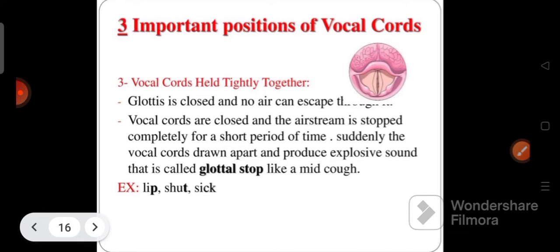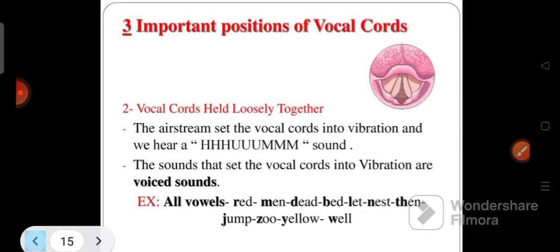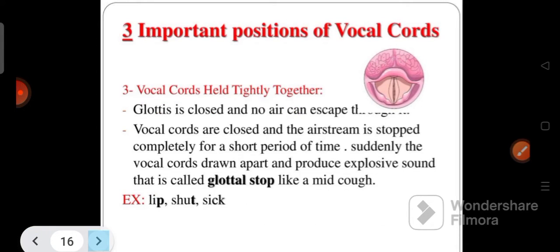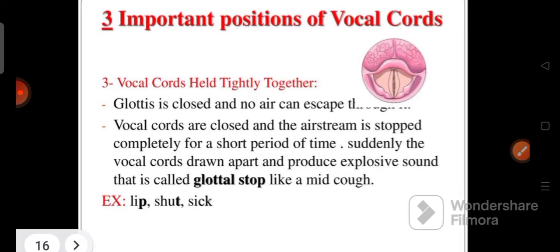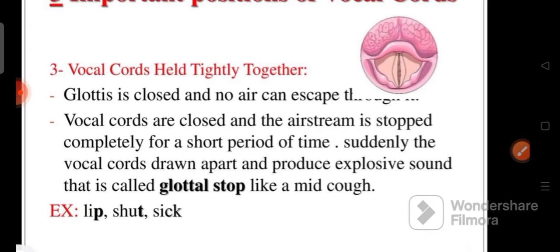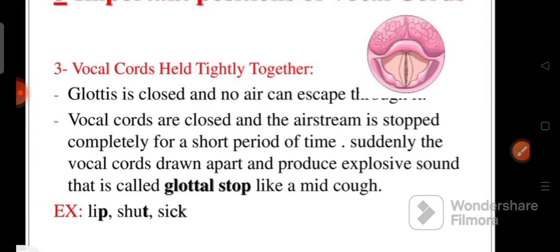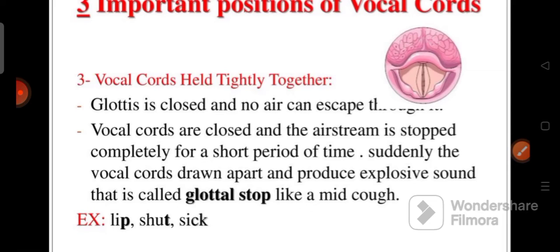Another important position is vocal cords held tightly together. The first one is wide apart, the second is loosely together, and the third position is vocal cords held tightly together. The glottis is closed and no air can escape. The vocal cords are closed and the airstream is stopped completely for a short period of time.